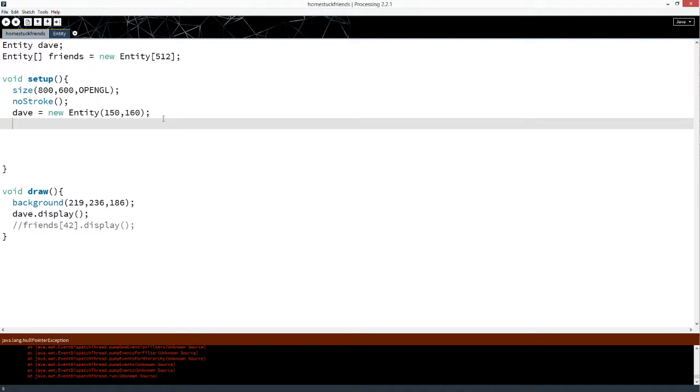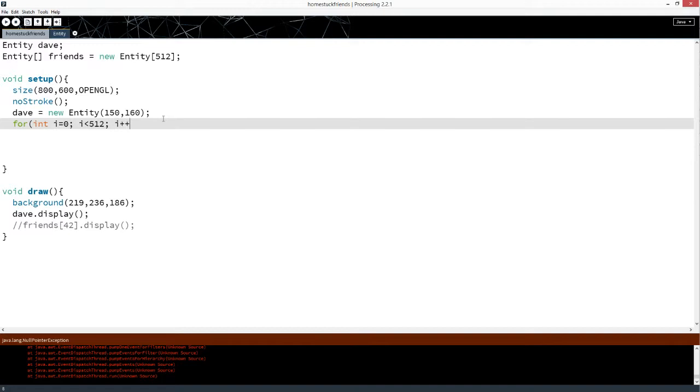So let's do a for loop. A for loop starts with the word for. Then you do int i. i can be anything, but i is the traditional variable to use for loops. i equals 0 means the loop starts at number 0. i is less than 512 means the loop goes all the way up to 512, and then it will stop.